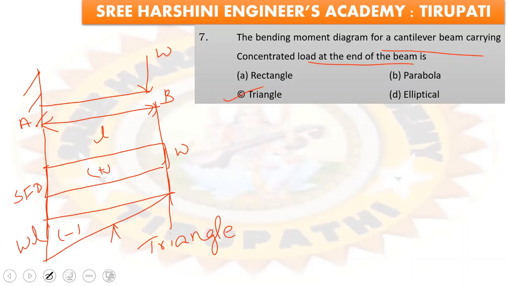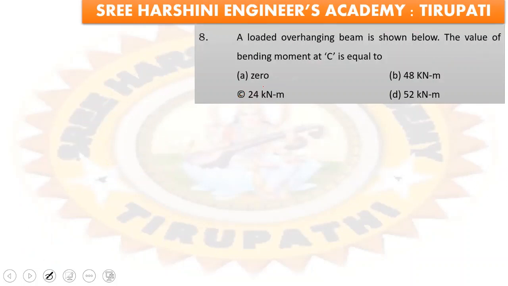Next, a loaded overhanging beam is shown below. This is the diagram of the loaded overhanging beam as per the problem. The value of the bending moment at C is asked.